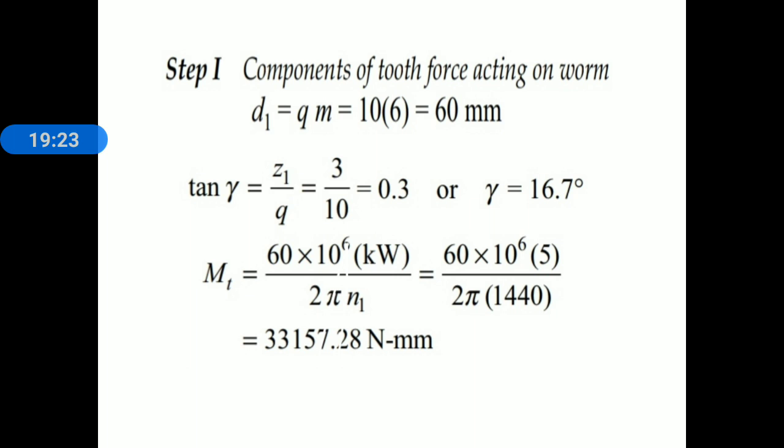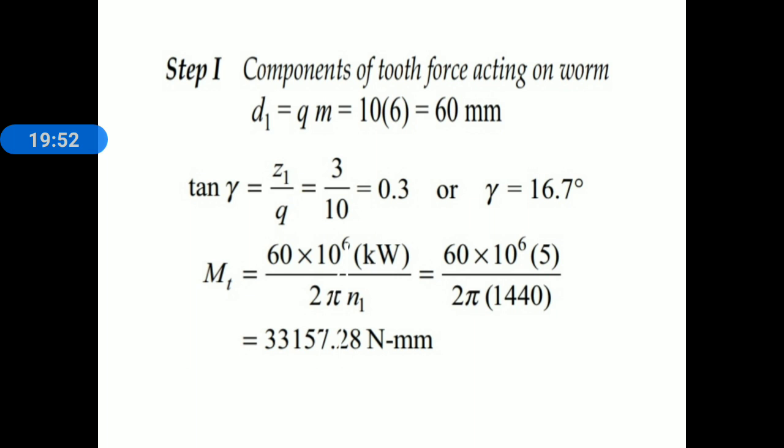Pitch circle diameter of worm d1 is equal to q into m. q is 10, module is 6. We get a pitch circle diameter of worm of 60 millimeter. Next we find the lead angle. We know the relation for lead angle: tan gamma is equal to Z1 divided by q. Z1 is 3 and q is 10, so 3 by 10. We take the tan inverse of that, and therefore gamma is equal to 16.7 degree.